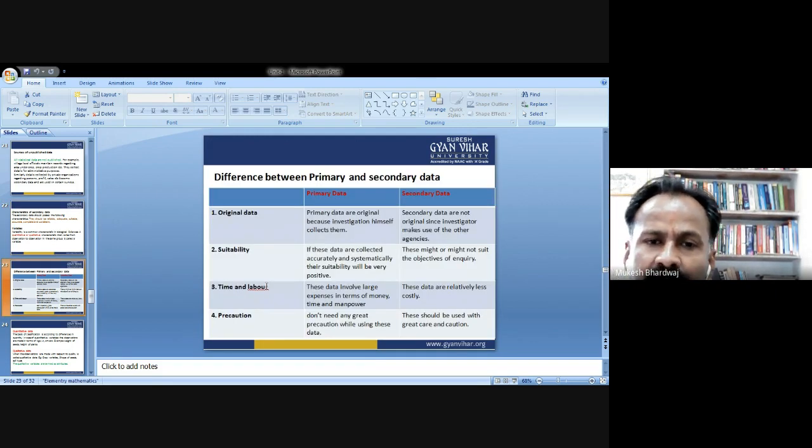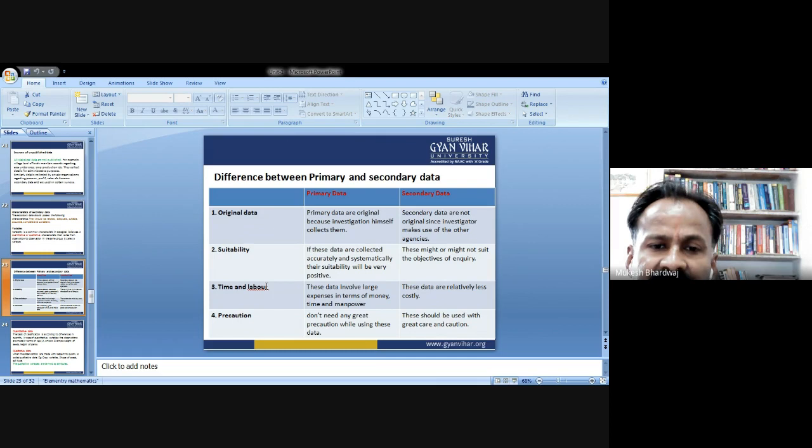Now this is a tabular form to differentiate between primary and secondary data. Four points need to be focused on to differentiate primary and secondary data. First is original data. Primary data are original because the investigator himself collects them. Whereas secondary data are not original, since the investigator makes use of other agencies. Next, suitability. Primary data are collected accurately and systematically, so their suitability will be very positive. Secondary data might or might not suit the objectives of the inquiry.